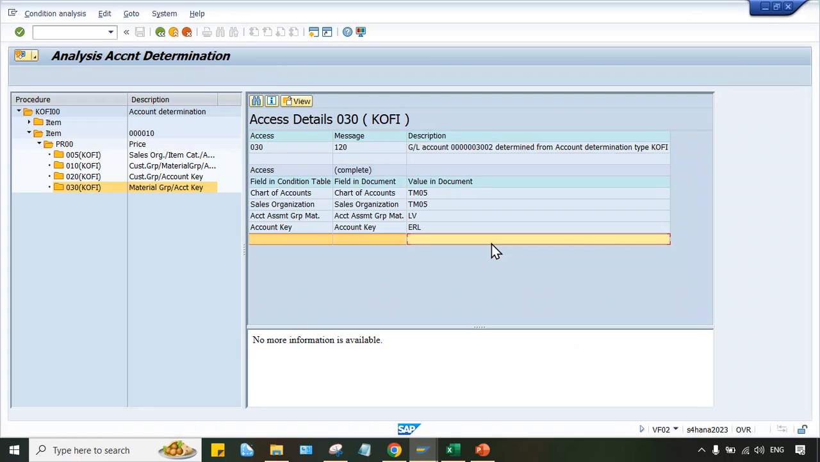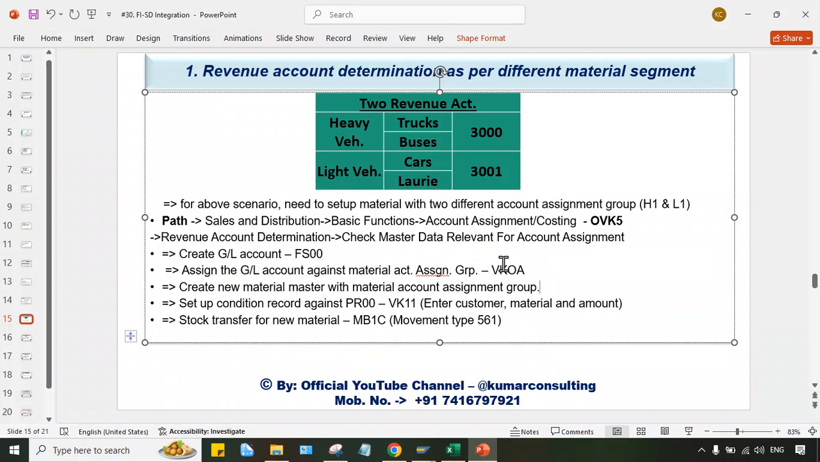So LV for light vehicle I have tested. For HV you have to test. Two things are there. Again for HV, two things are there. You can create a new material master. If you create a new material master, then what do you have to do, guys? Then you must perform this setting, VK11 and MB1C stock transfer. So better, it's an assignment for you people. Create a new material master. I have edited the existing one. You create a new material master. Assign the account assignment group.